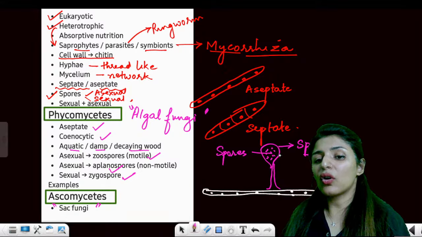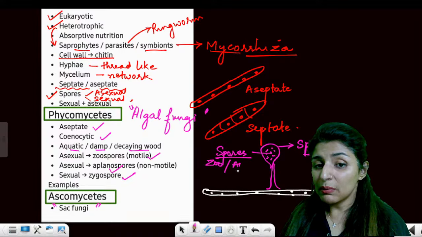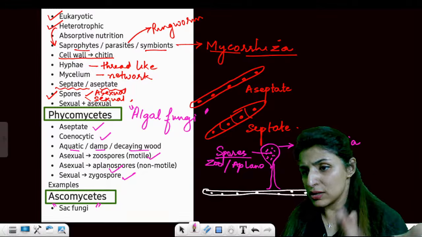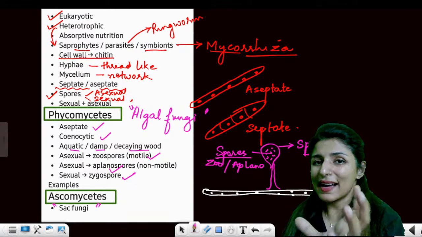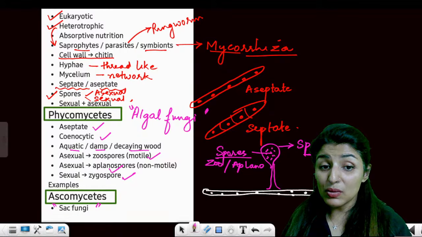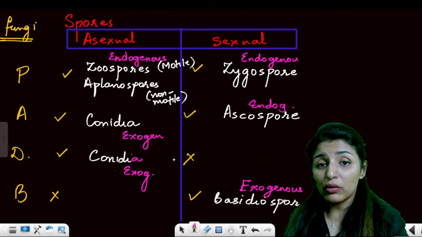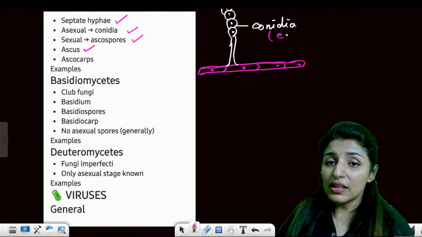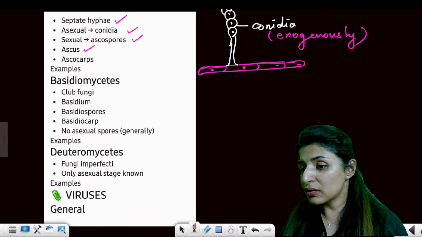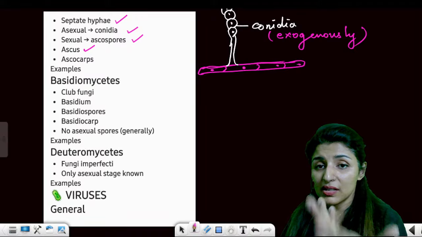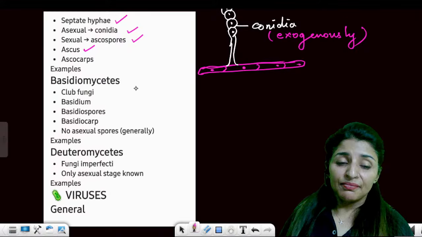So that is why we call these spores. These spores can be zoospores also, or they can be aplanospores also. If motile, then zoo. If non-motile, then aplanospores. But they are both produced within this sac-like structure called sporangia, and that is why we said these are endogenously produced. While if we talk about conidia, conidia are produced on the outer side, they are exogenously produced. Now, is it clear? All those of you who had this doubt, what do we understand by exogenous or endogenous? Are these points clear?